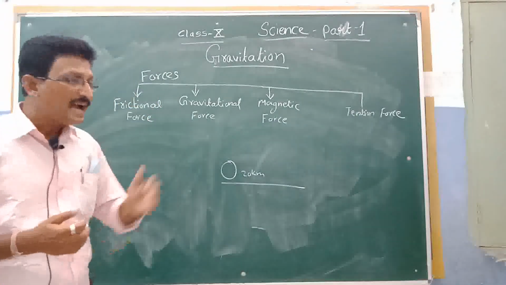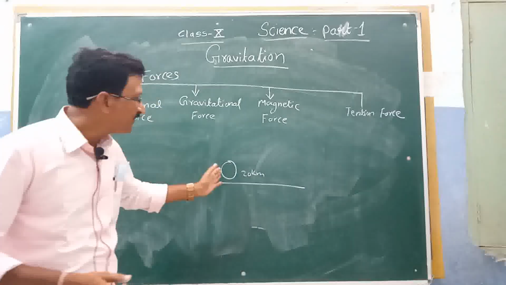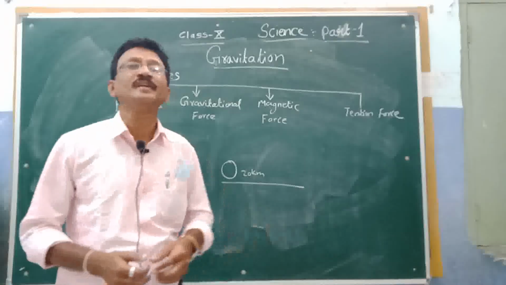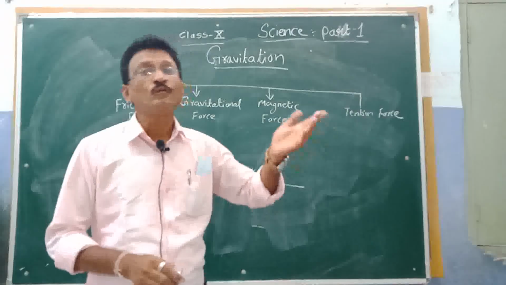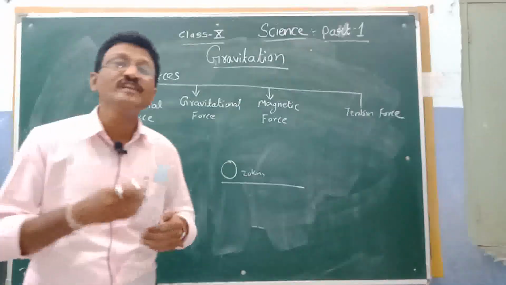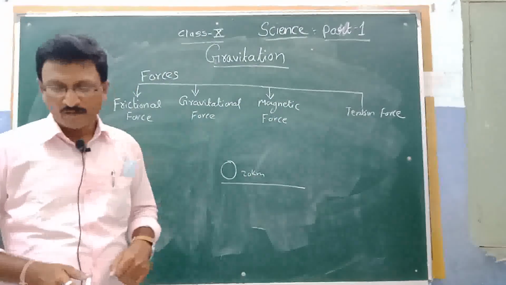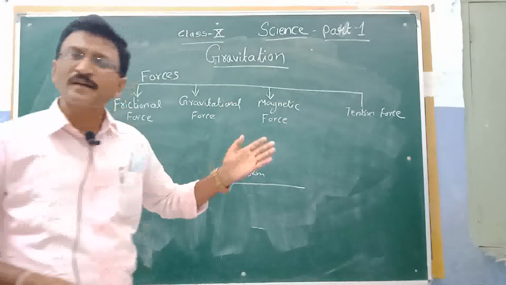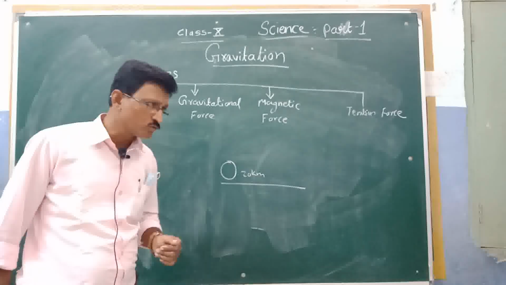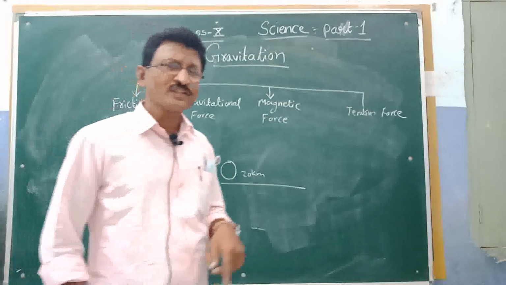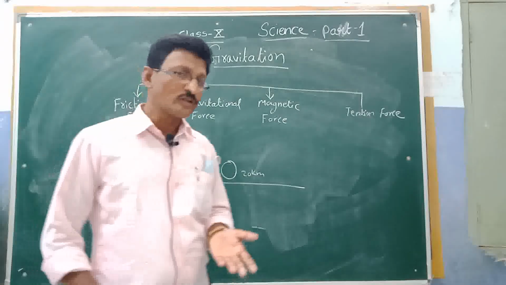Frictional force, what happens there? In the opposite direction the force is exerted upon it. In the same way, when the vehicle is moving at a speed of 20 km and brakes are given, an external or opposite force is applied on the wheels to stop the moving object. I think it might be clear to you now, the frictional force and gravitational force I have described and explained. If you have any doubts, just ask me on the WhatsApp group, so that I can clear your doubts also.